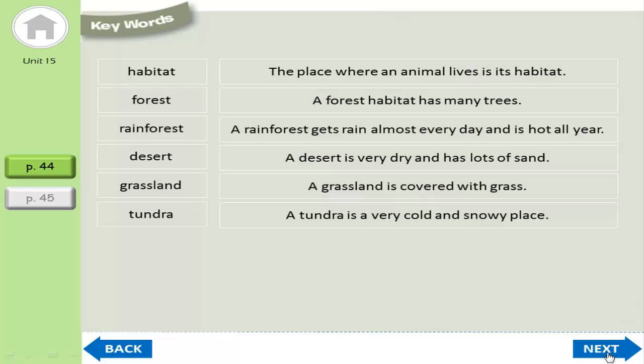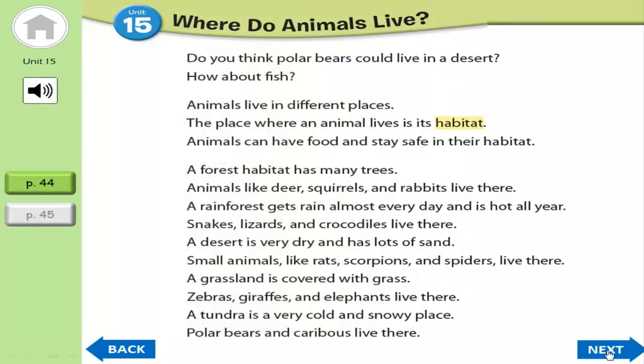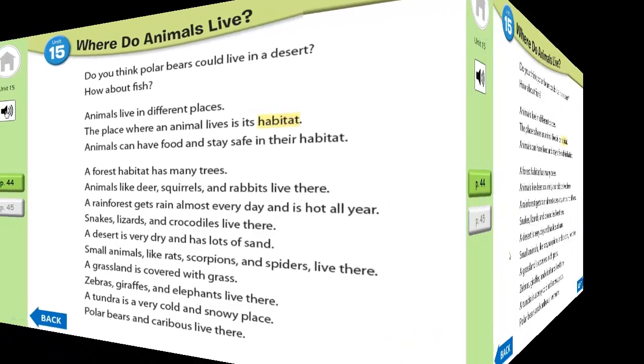Let's continue to the next page. Okay, so in this page, we are going to continue to read all the sentences. So let's listen to the MP3 together. Let's get started.